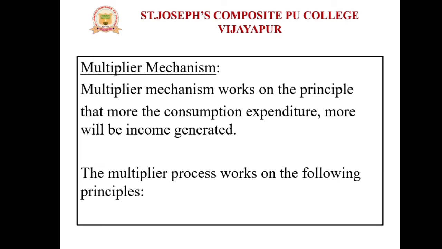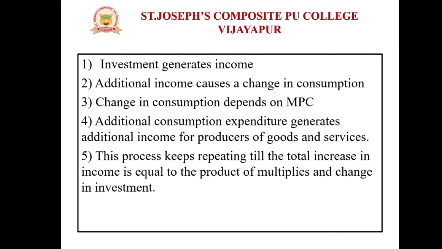And the multiplier process works on the following principles. Let me discuss what the principles of the multiplier mechanism are. First one, investment generates income. Means the first principle is investment, which generates income. Second one, additional income causes a change in consumption.